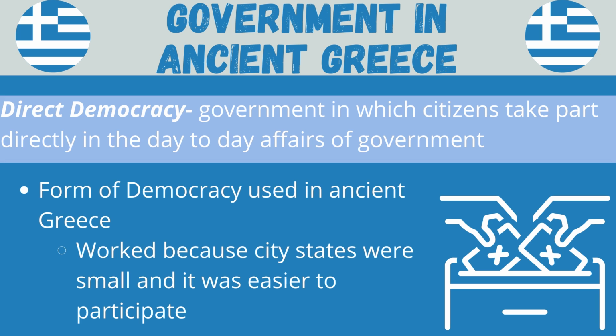This works in ancient Greece because city states were smaller and it was easier for people to participate. So, if you think about it, if you have to go and vote and participate in every discussion or issue that's arising, it works well if your city state geographically is small.